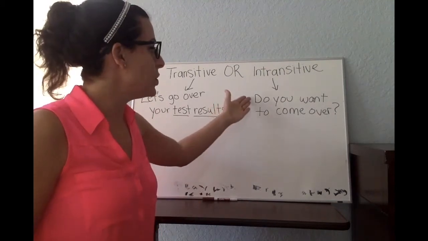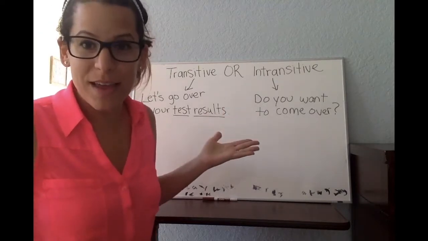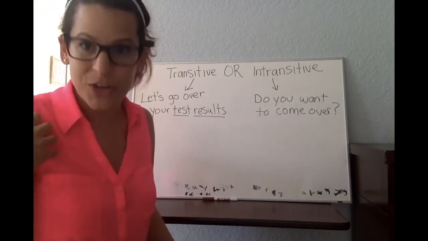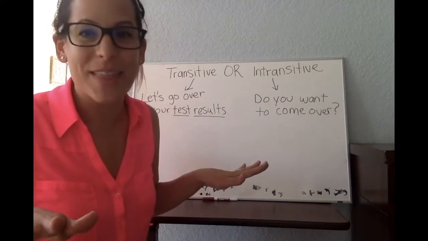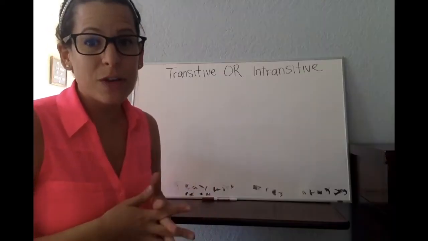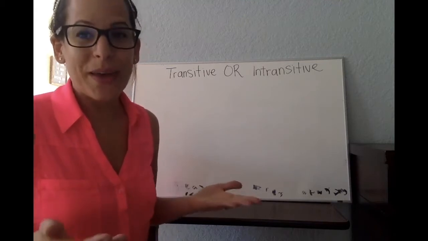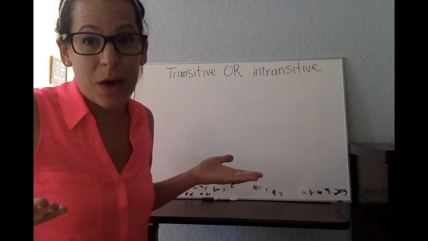For example, do you want to come over? You don't need to say anything else. The person will understand that you want them to come over to your house. You don't need to add your house. It's totally okay without it. Some phrasal verbs have different meanings depending on how you use it, so it could be transitive or intransitive depending on how you're using it.